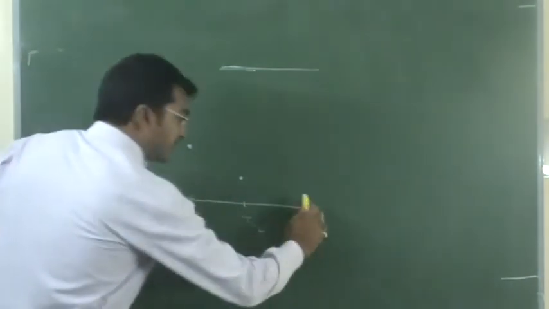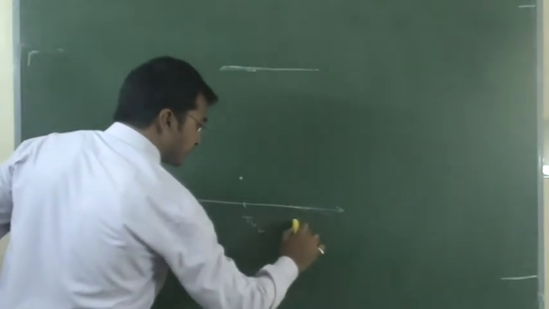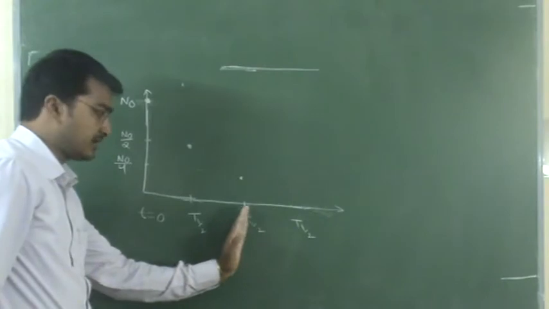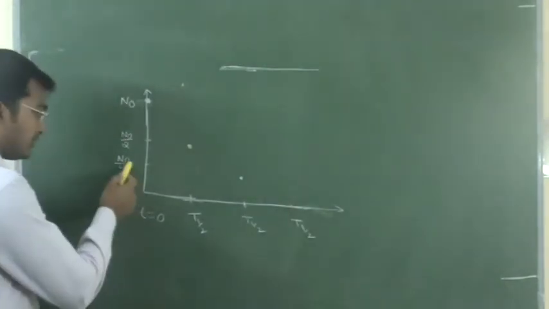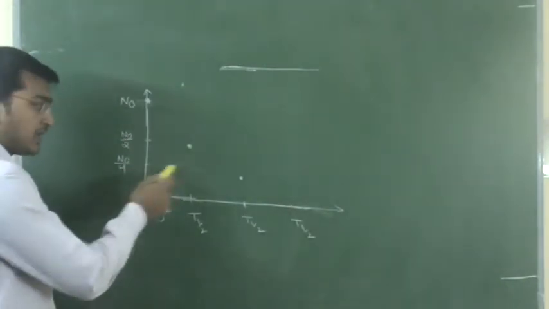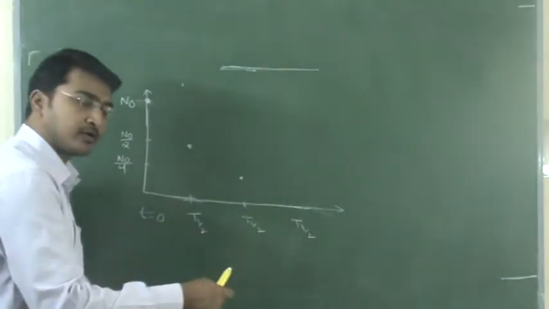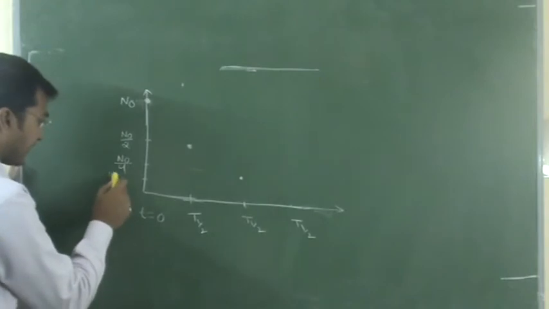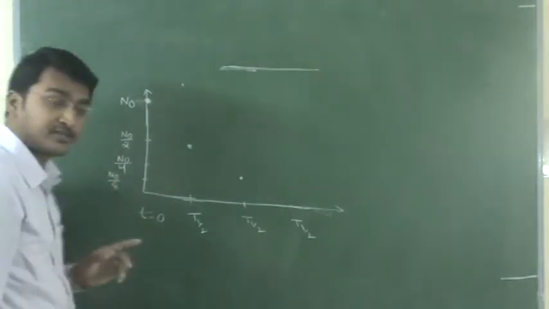Okay. Again after one more half cycle. So first half cycle, second half cycle and third half cycle. So now present is what? N naught by 4. After one more half cycle, how many number of nucleus comes? Initial and then again half. N naught by 8. Remember it.